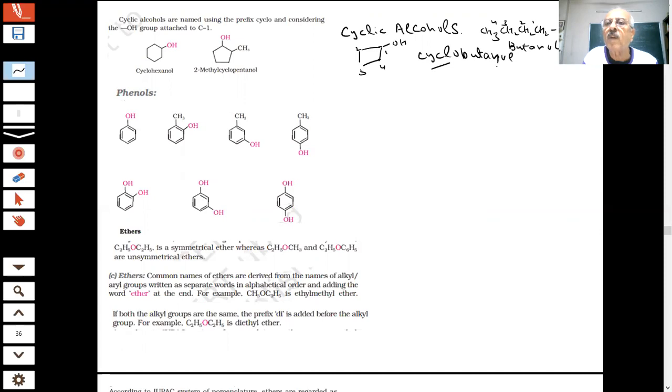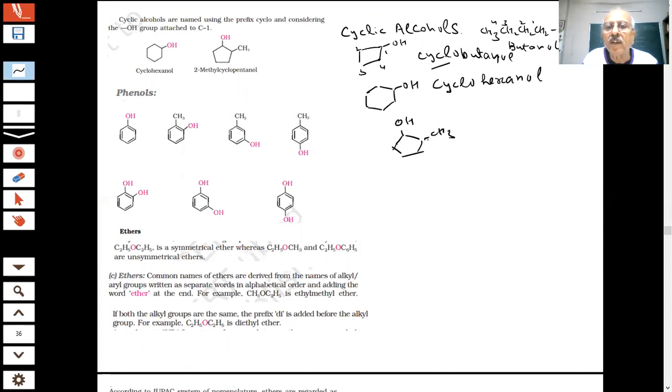Cyclic is a ring. So if I have this compound, students, what will be the name of this? A six-membered ring is called cyclohexane, so it is cyclohexanol. And if I have something like this with OH, a five-membered ring, it is cyclopentanol.